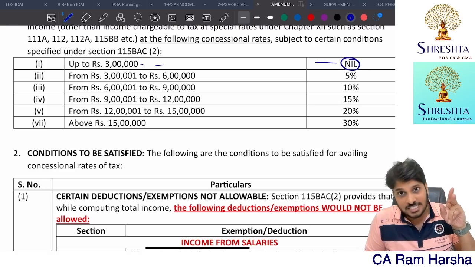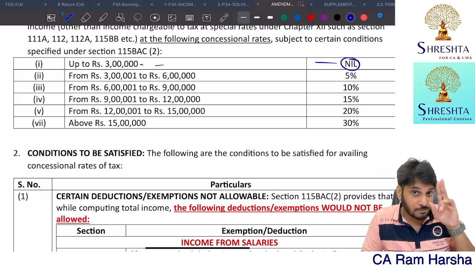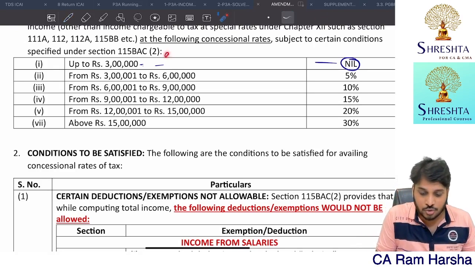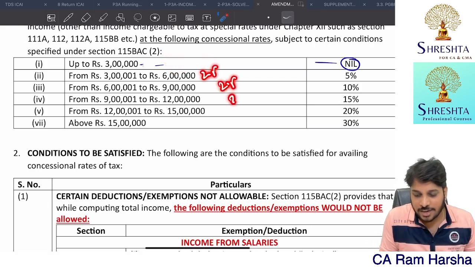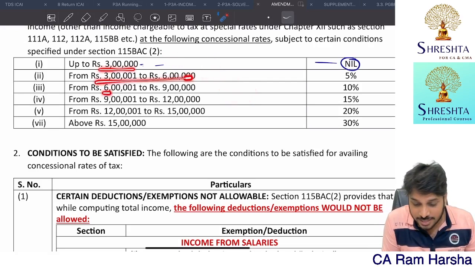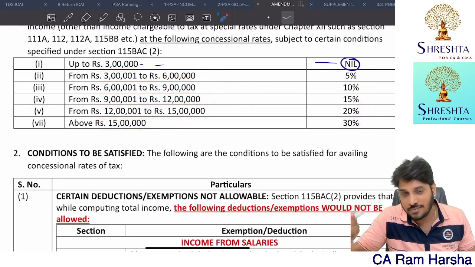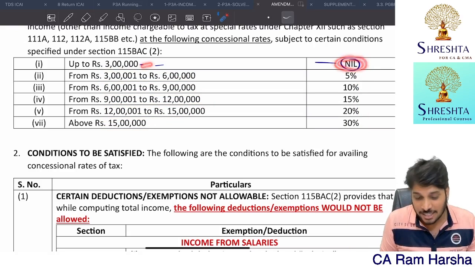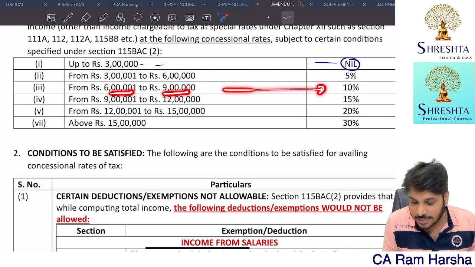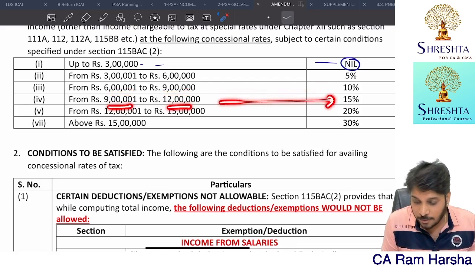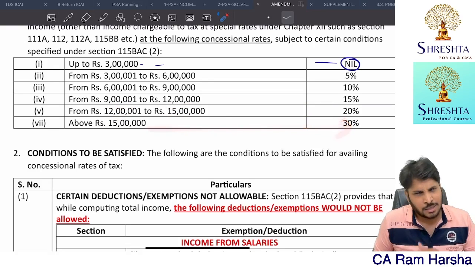What is this 3 lakhs? This is a Finance Act 2023 amendment. Before Finance Act 2023, in the old scheme, this limit was 2,50,000, and for every 2.5 lakh we had a tax rate. Now, for every 3 lakh, the tax slab rate will increase. Up to 3 lakhs, the tax is 0. 3 lakhs to 6 lakhs, 5%. 6 lakhs to 9 lakhs, 10%. 9 to 12, 15%. 12 to 15, 20%. Beyond 15, it is 30%.